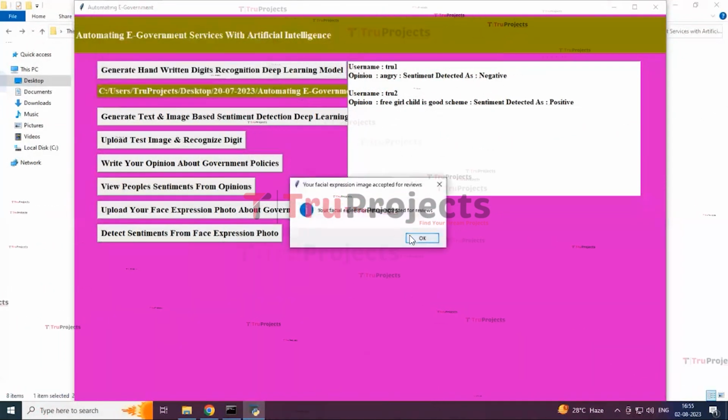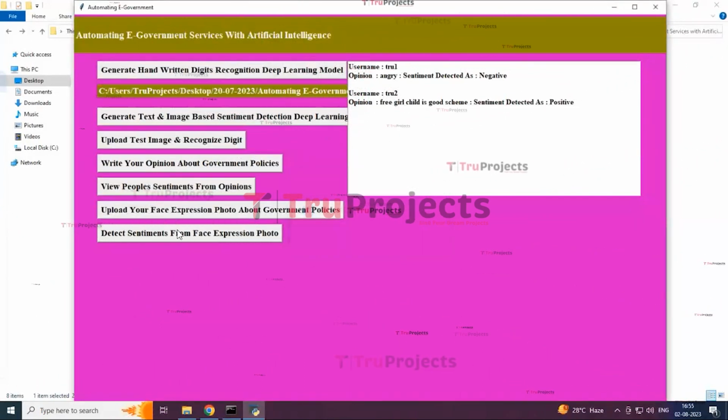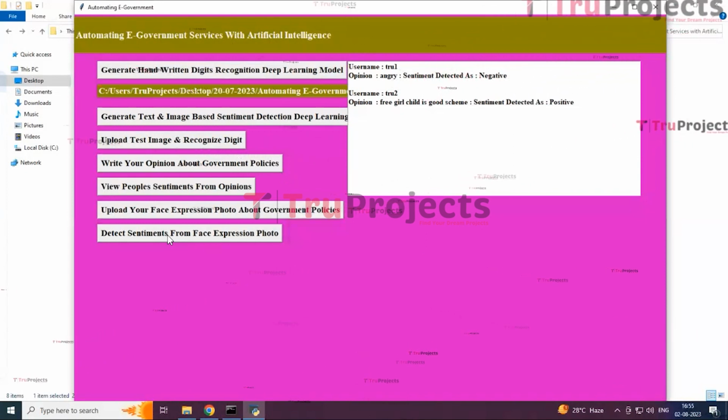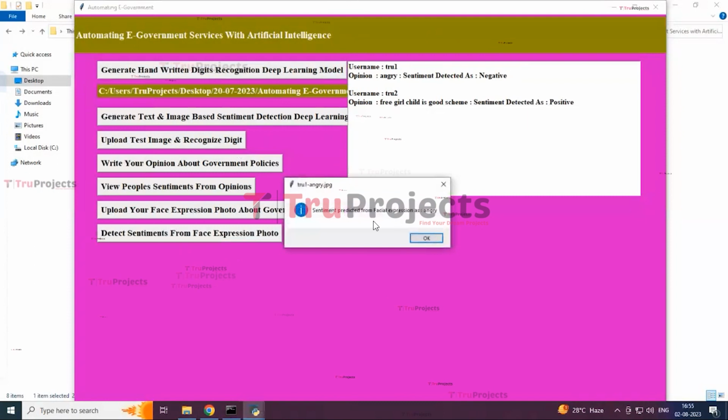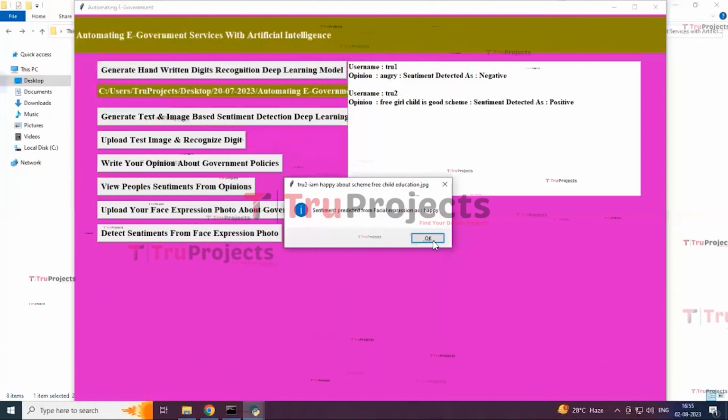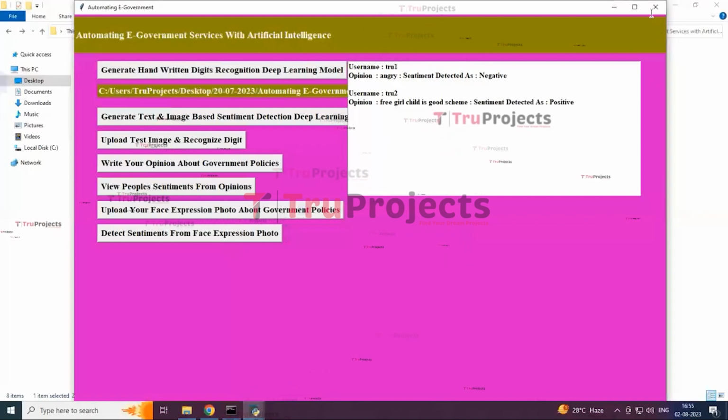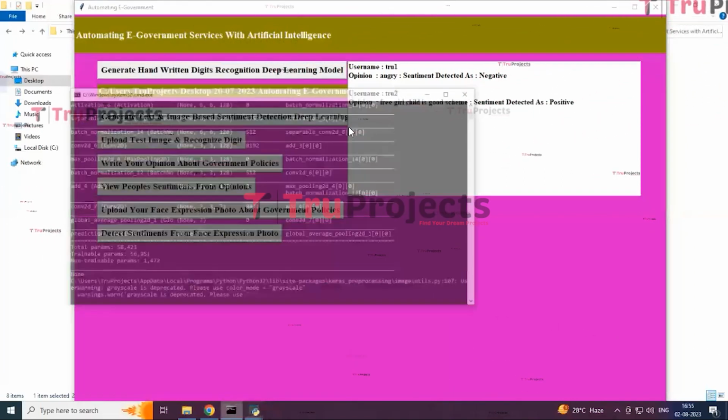This review will also be saved and the image accepted. Click on OK. Now detect the sentiments from the facial expression photo. So click on this. You can detect the sentiment of the facial expression. So you can see here the sentiment predicted from the facial expression is happy. So click on OK.